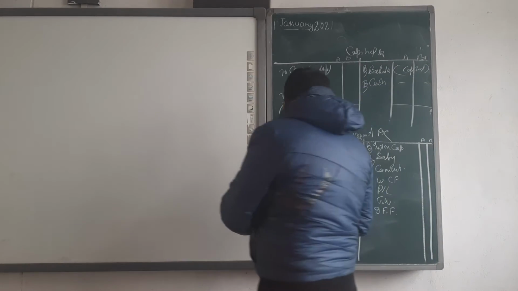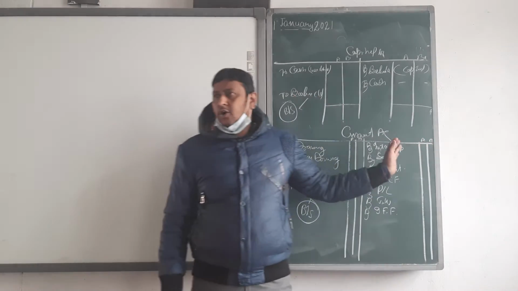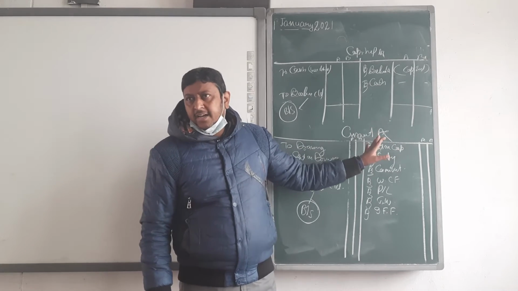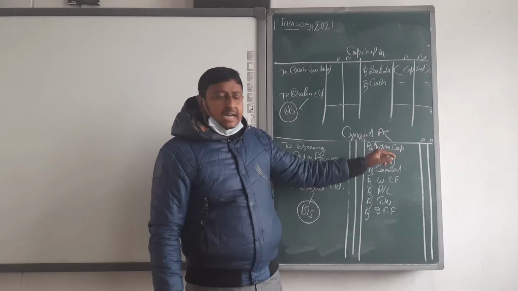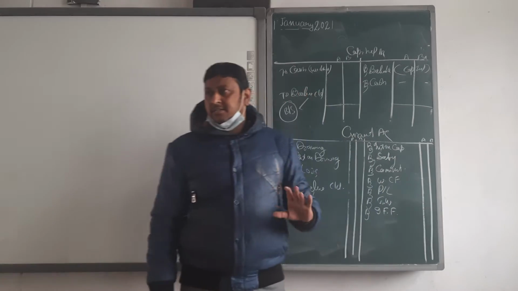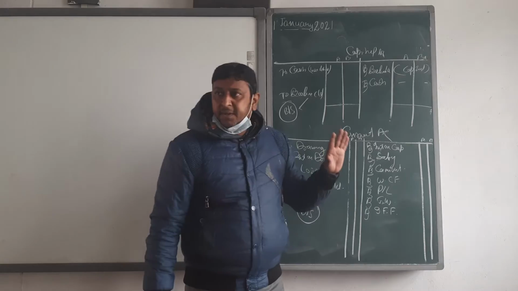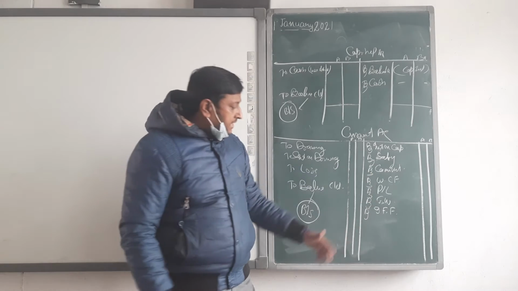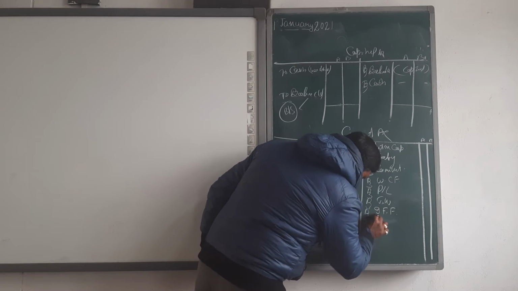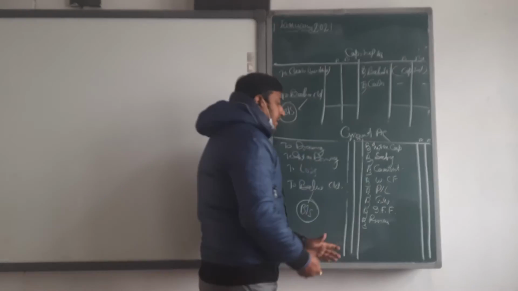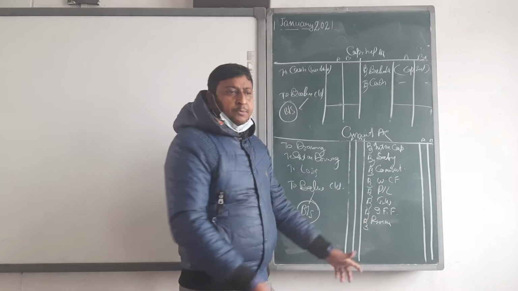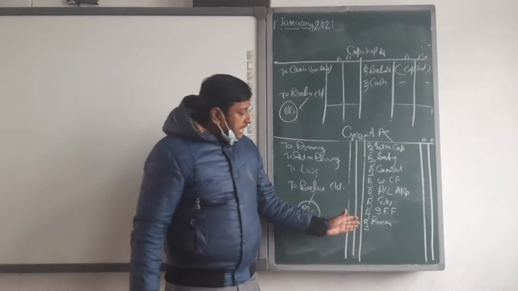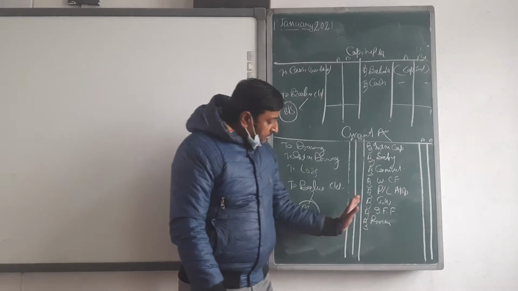In this current account also we take the balance. If a balance is given for the current account, then we show it. If not, then we start directly with everything received by the partners: by interest on capital, by salary, by commission, part of workmen compensation fund that is distributed, reserve also, part of P&L appropriation, goodwill, investment fluctuation fund and reserve.